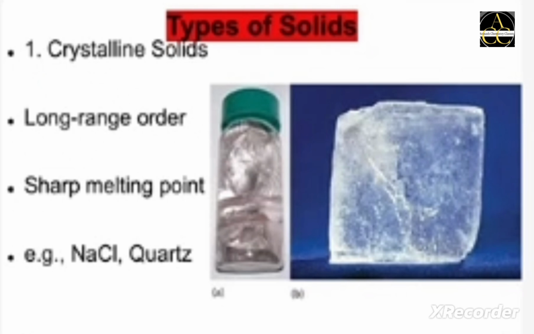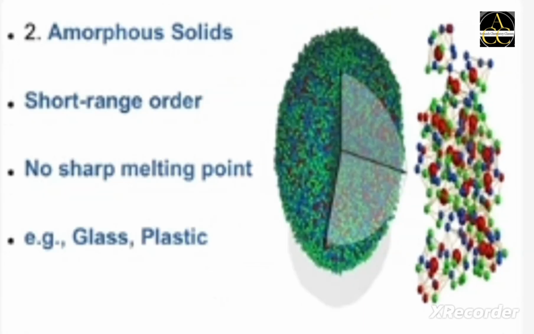Crystalline solids are defined by their long range order and sharp melting points. Examples include common substances like NaCl and quartz, which exhibit a structured arrangement of particles. In contrast, amorphous solids display short range order and do not have sharp melting points. Materials such as glass and plastic fall into this category, causing a more random arrangement of particles.